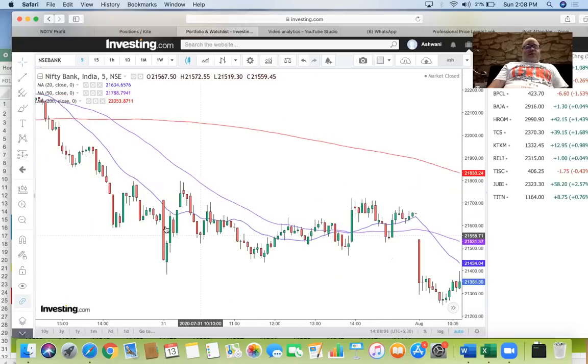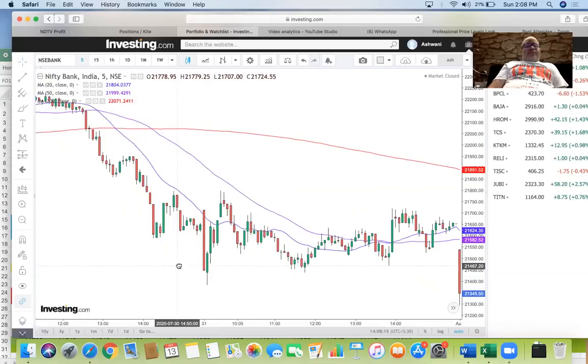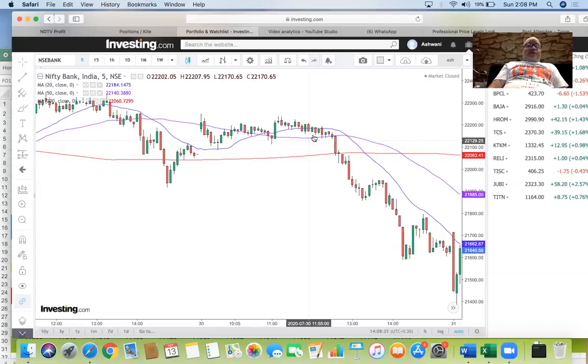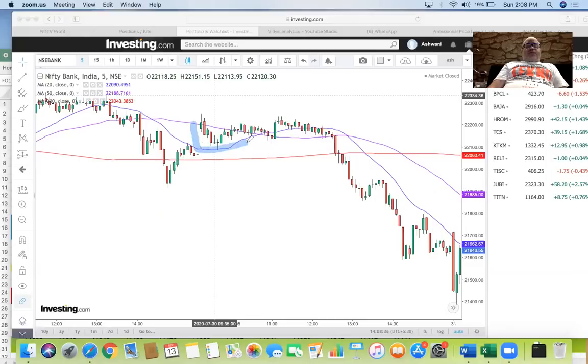Okay? Here, you are not close to the 200, no question of being short. Could you have gone long? Maybe you would have made a little bit of money, but no problem if you didn't take the trade. Here, this 20 and 200 are together. The moment you break down, you start to get your large move.